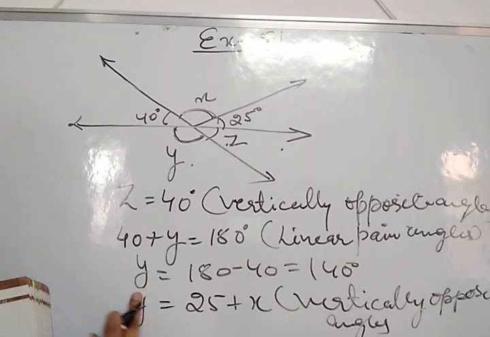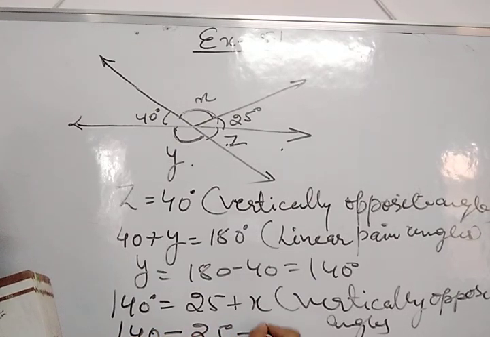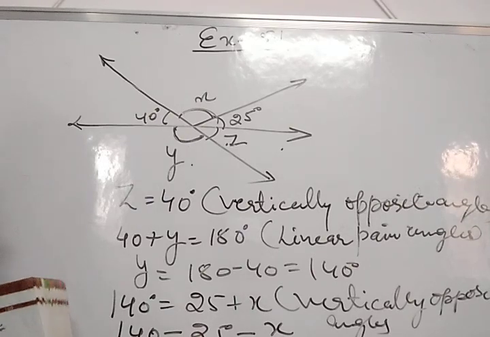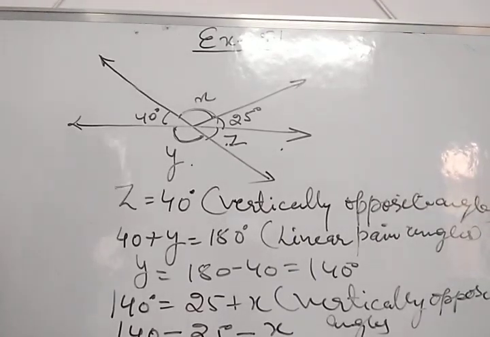Now the value of y, we know, is 140 degrees. So subtract 25 from 140 degrees, then we will get x. 115 degrees. Okay.